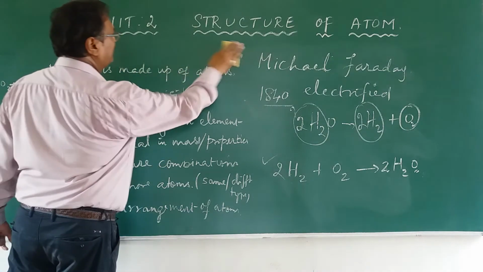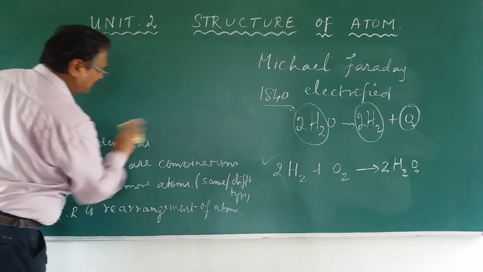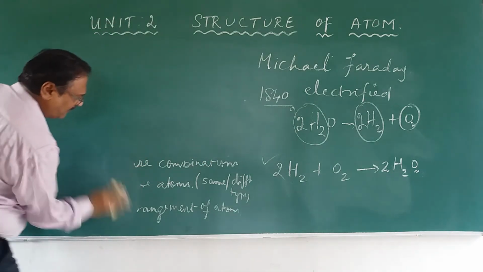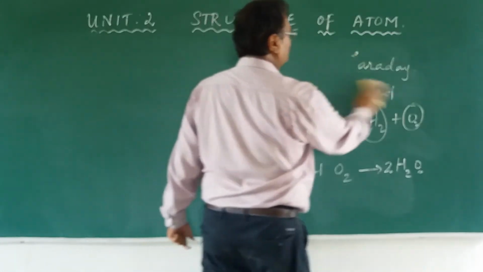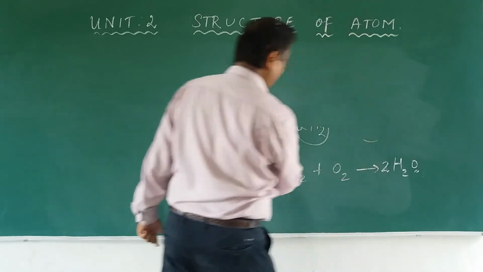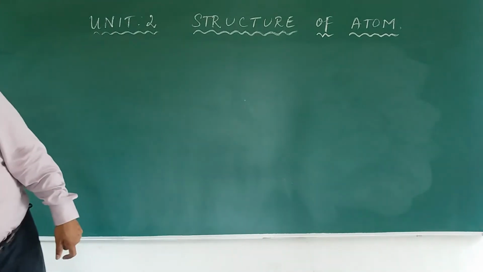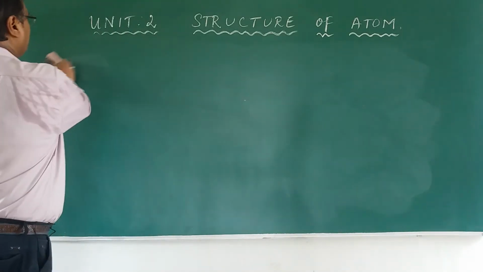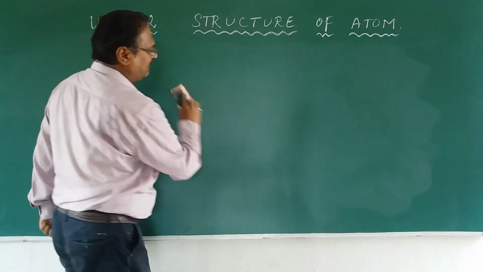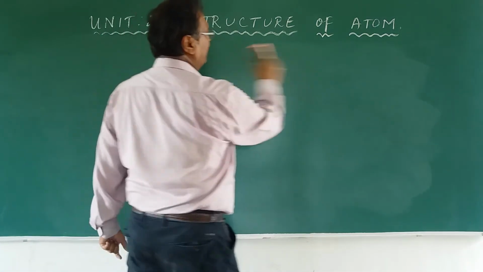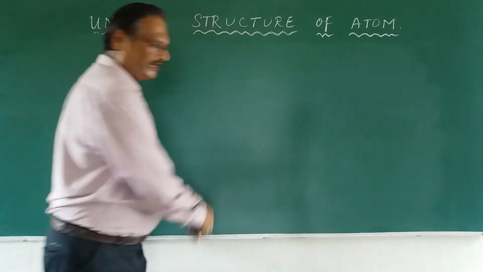So whenever a theory cannot explain, a new theory has to come, right? That is the law. That is the logic. When you cannot find a solution, it does not mean there is no solution. The solution is there, and that solution was brought by other people. Others are also doing research on that, and they also try to come to a conclusion. Now, we will go back again to Michael Faraday. Then you will understand the genius of Michael Faraday, right?